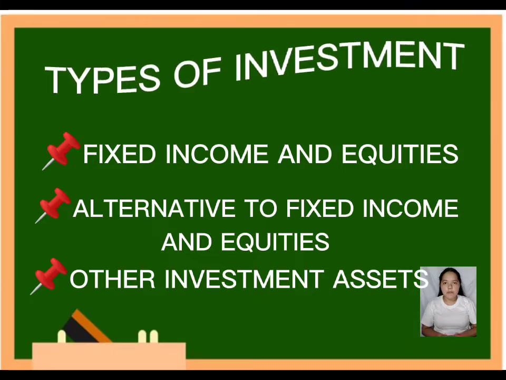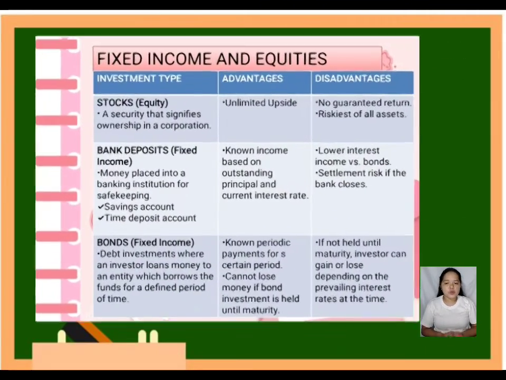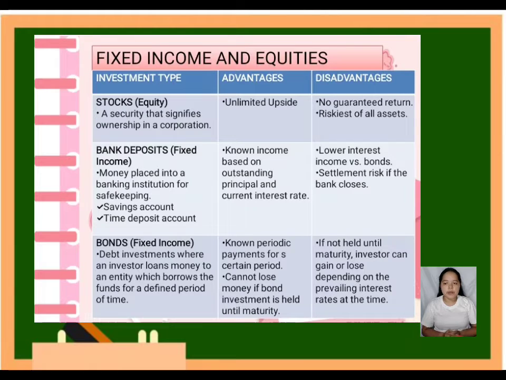Under the fixed income and equities, first we have stocks. Stocks refers to a security that signifies ownership in a corporation. This entitles the owner of the stock to a proportion of the corporation's assets and profits equal to how much stock they own. The units of the stocks are called shares. For example, I invested money in a corporation to buy a stock, in which I become a shareholder in that corporation.